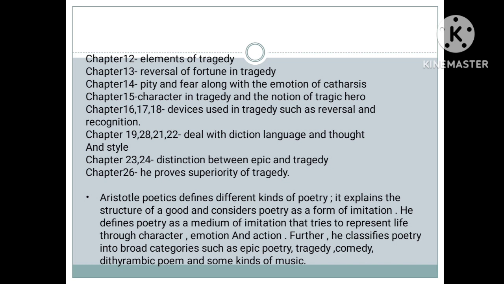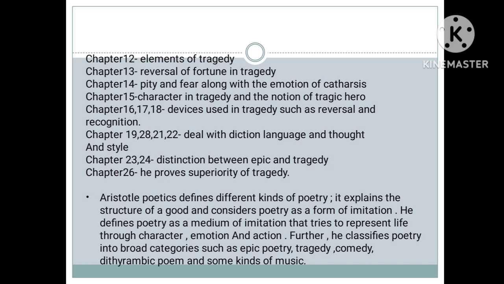Now let's move to where Aristotle defined poetics. That means we will look at how Aristotle's Poetics defines different kinds of poetry, and it explains the structure of a good poem and considers poetry as a form of imitation.